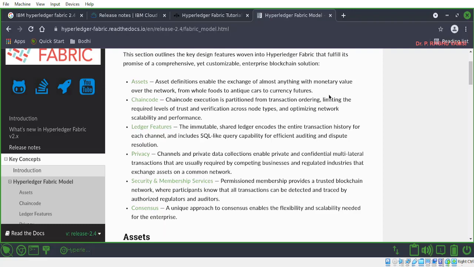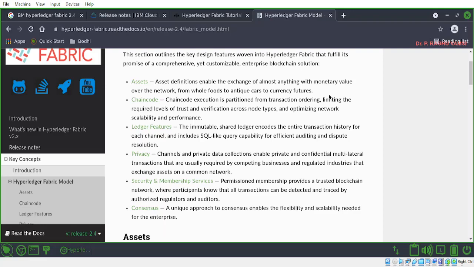And remember, the Fabric architecture or design was designed in such a way as to achieve horizontal scaling. Horizontal scaling means you can add any number of peers to a channel. So that is what is called horizontal scaling. Once you have created a channel, you can have multiple participating peers in the channel. You can also add more.